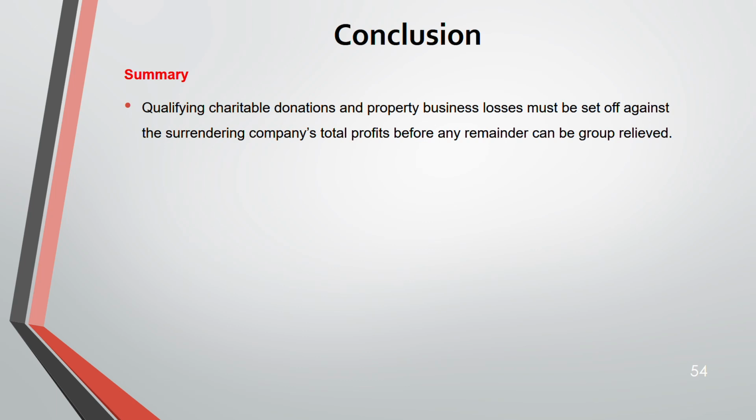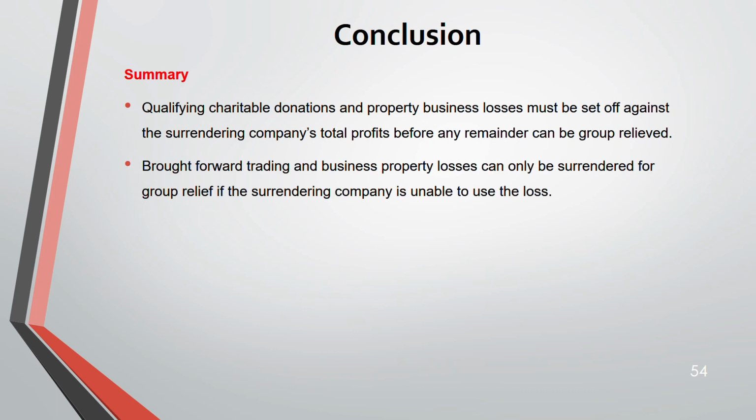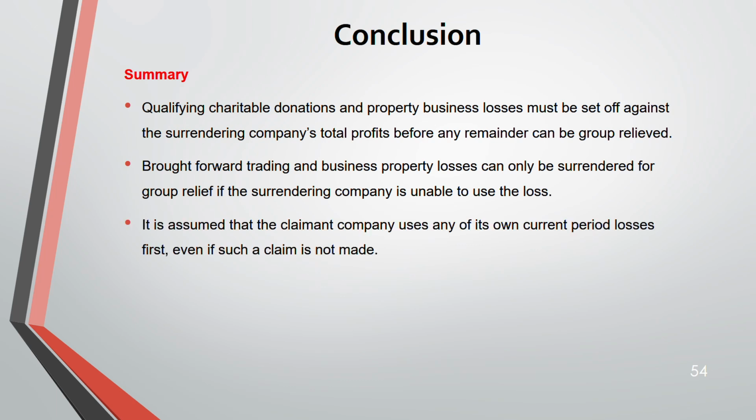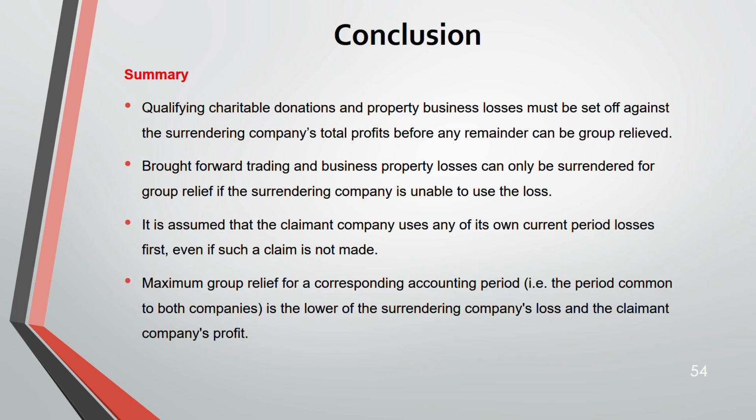QCD and property business loss you have to set off against the total profit before the remainder can be group relieved. Then brought forward trading loss and brought forward property business loss can only be surrendered after the surrendering company is unable to use the loss. Assume the claimant company is using its own current period losses first before group relief. And the maximum group relief for the corresponding accounting period is the lower of the surrendering company's loss and the claimant company's profit.